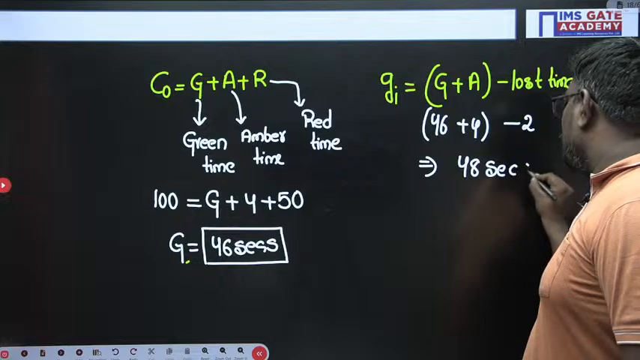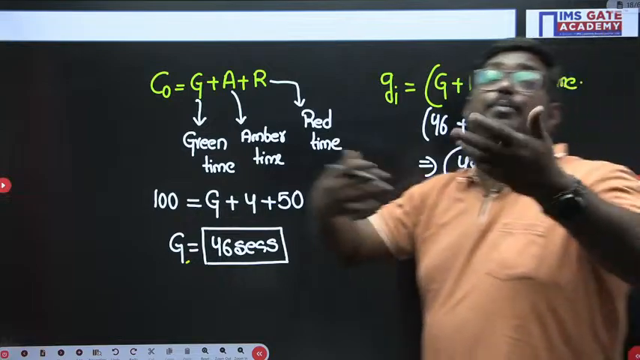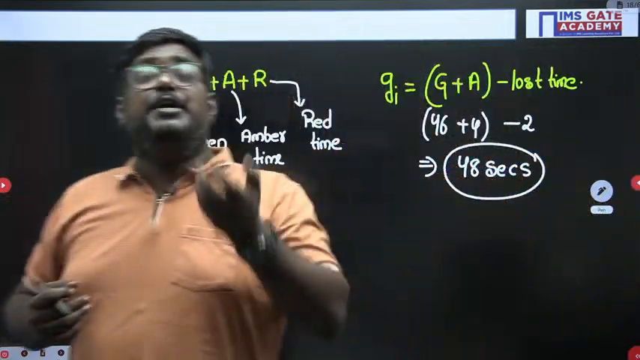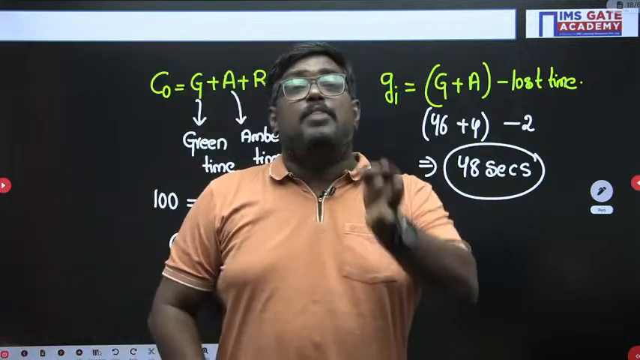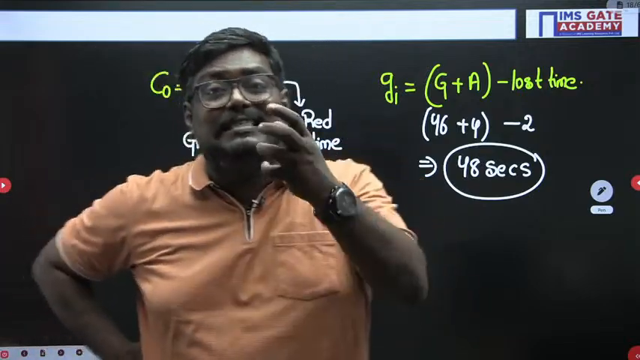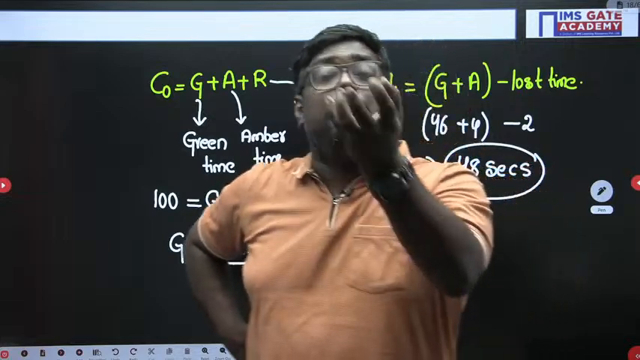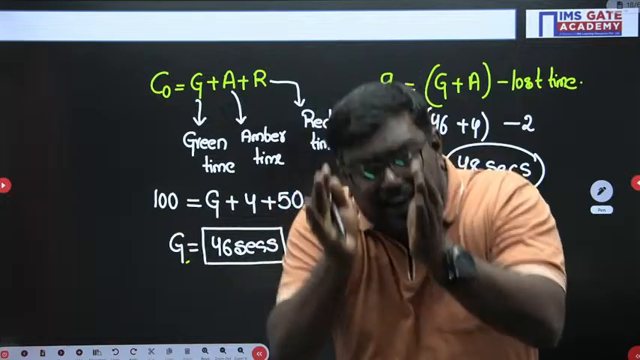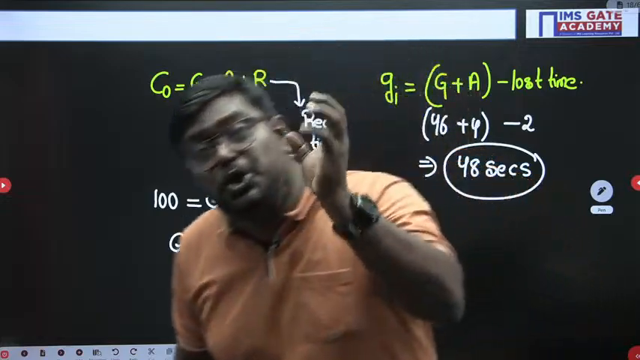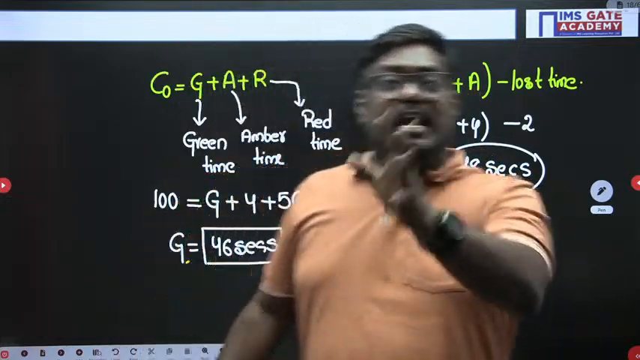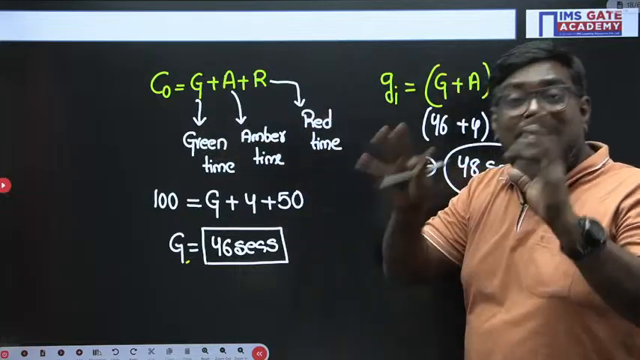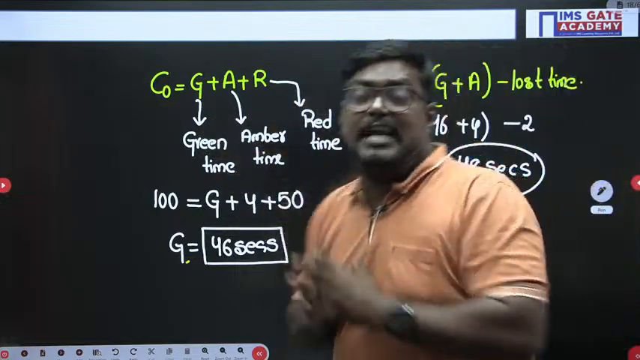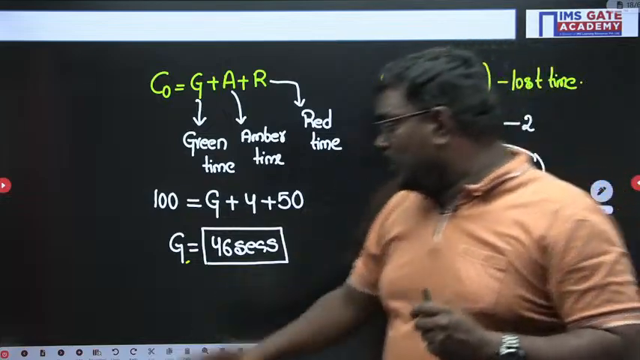So, my dear students, what is the key contribution for this problem? The optimum cycle length is a summation of green time plus amber time plus red time. And when the word effective comes into picture, you should remove the lost time. If you can take these two key points into the concept, then definitely these kind of problems can be solved. I hope you are clear. Very good, very good.